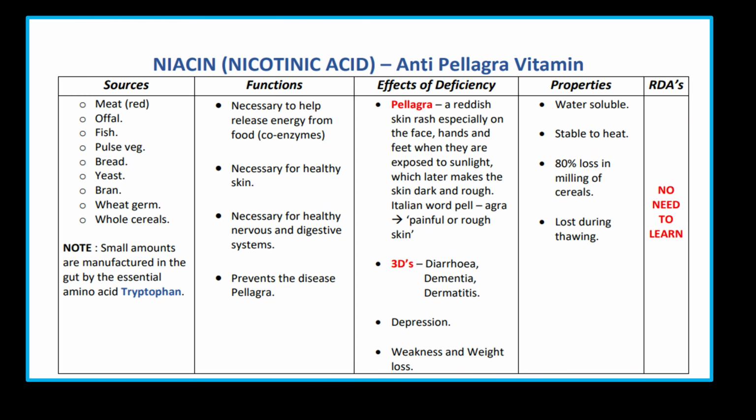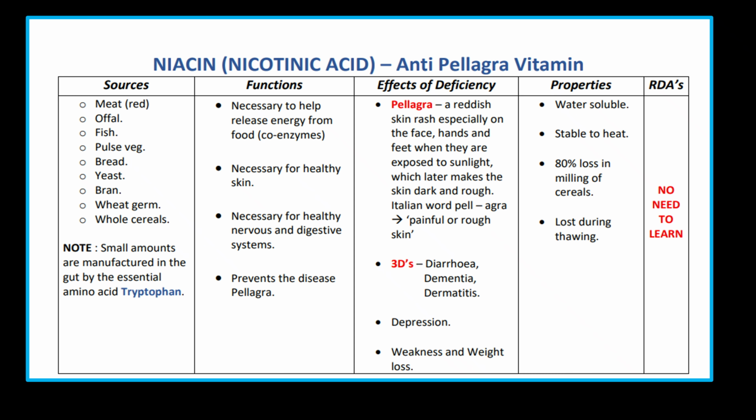Niacin, the antipellagra vitamin. Sources: meat, red fish, bread, whole grain. Function: necessary to help release energy from food and for healthy skin. Pellagra reduces skin exposed to sunlight, making it dark and rough. The word pellagra is Italian for painful skin. Symptoms also include weakness and weight loss.